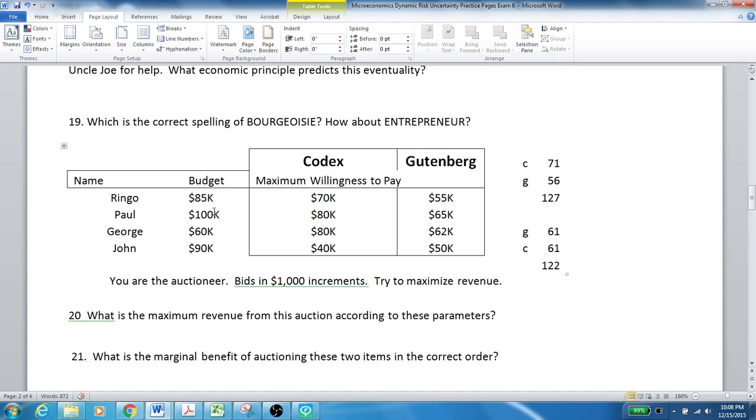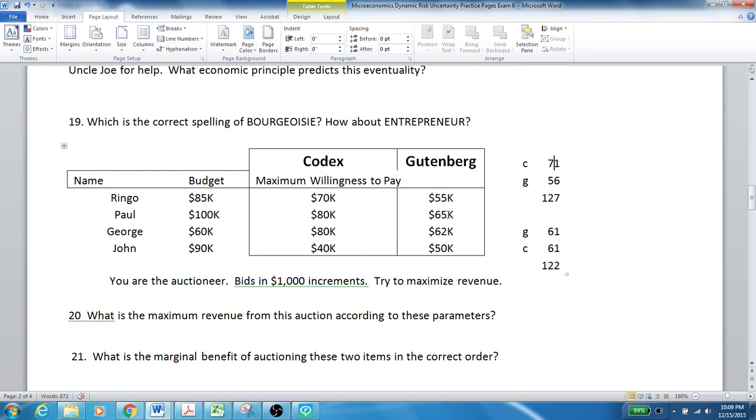And then it's a duel between Ringo and Paul. Ringo's willing to go up to 70, Paul's willing to go up to 80. They both have enough money to cover their maximum willingness to pay. So as soon as it gets to 71,000, Ringo drops out. He doesn't think the Codex is worth that, and that's why Paul gets it for 71,000. As I said before, because Paul spends 71 of his 100,000 on the Codex, it leaves him with only 29,000 left over to bid on the Gutenberg.